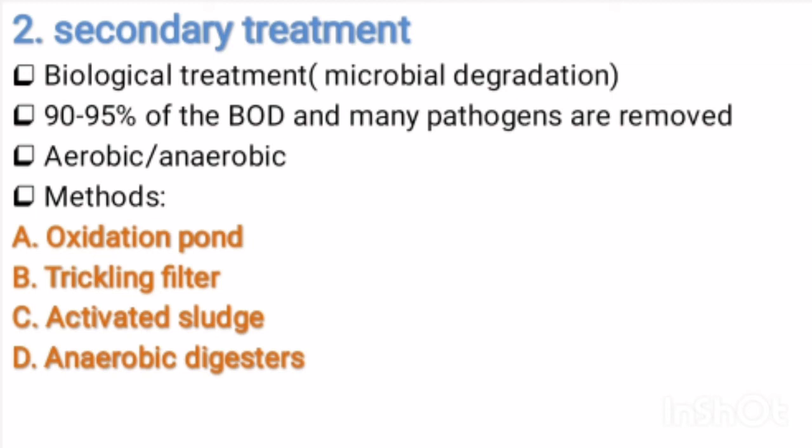Several methods are used for the secondary treatment, which include oxidation pond, trickling filter, activated sludge, and anaerobic digesters. Okay, we can discuss each and every method in the secondary treatment.